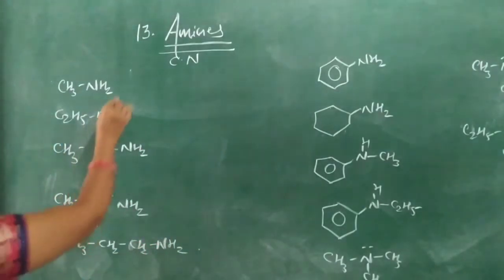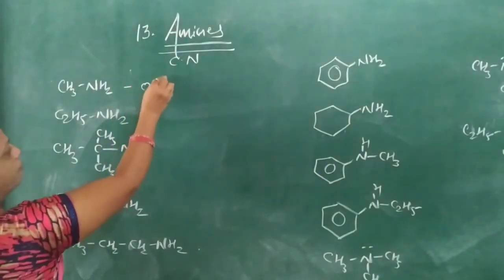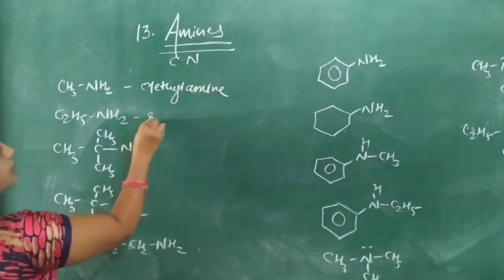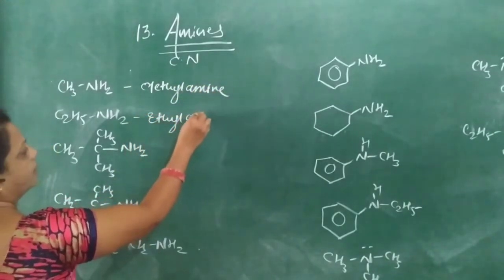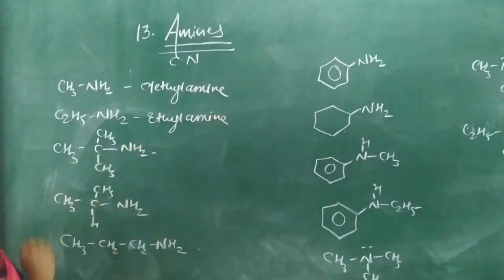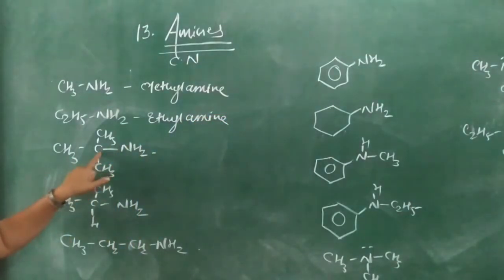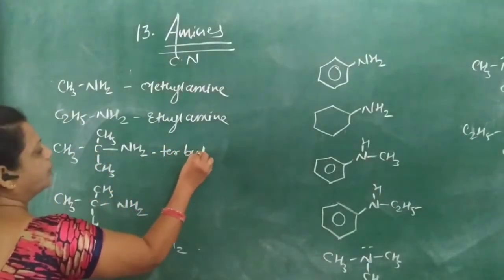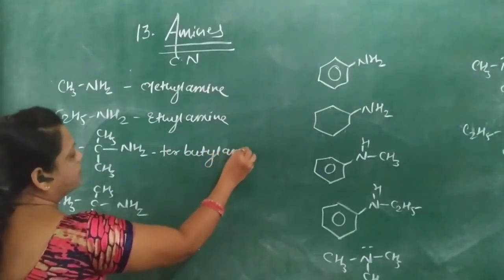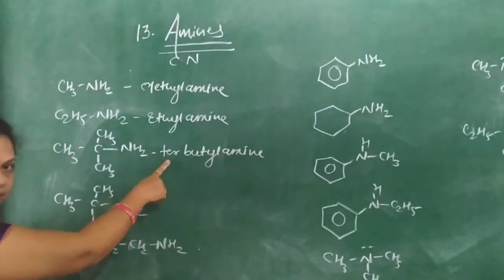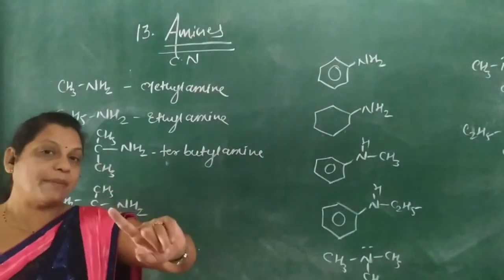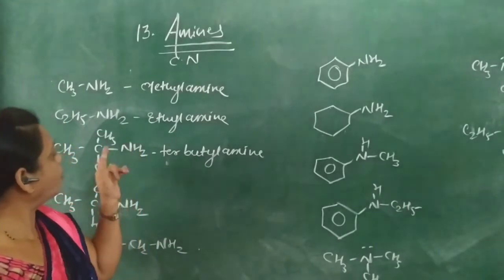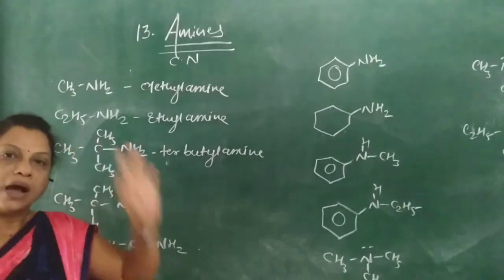Okay, so here the common name of this is methylamine. This is ethylamine. Now this is NH2 attached to this, and this is a tertiary carbon. So here tertiary butylamine. The name of this amine is tertiary butylamine, but it is an example of primary amine. Okay, why? Because here only one hydrogen atom of ammonia gets replaced by only one alkyl group.